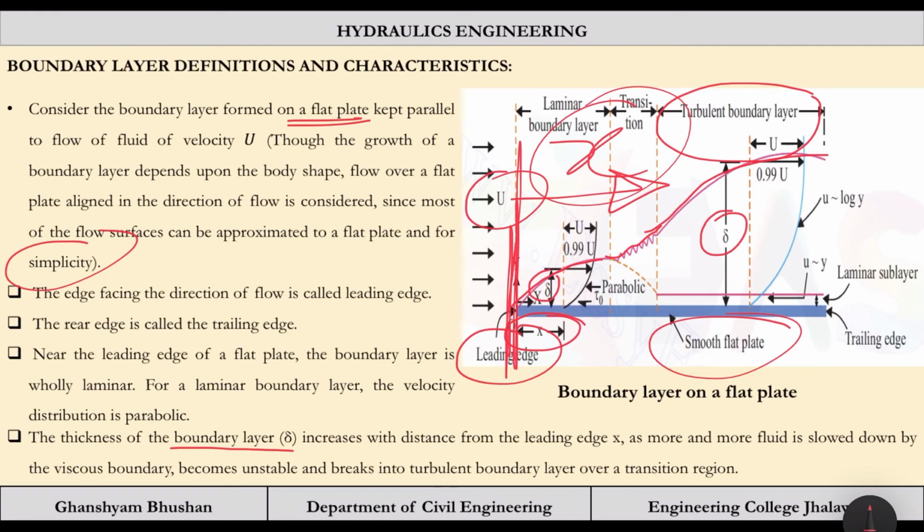The layer has to acquire the velocity of the boundary, becomes unstable and breaks into a turbulent boundary layer over a transition zone. So due to high retardation and stream flow, turbulence will occur and delta will increase.